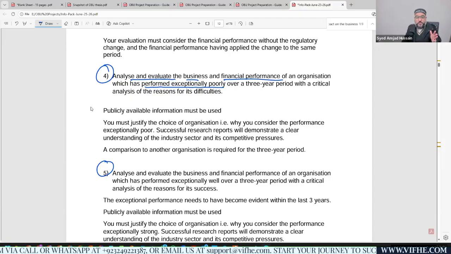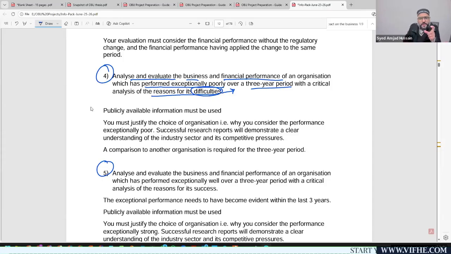So we are not looking into the industry performance. We are more concerned about the company's performance, right? So you should find out which company is performing very poorly over the last 3 years, and provide a critical analysis of the reasons for its difficulties. These difficulties mean the reasons that result in the poor performance of the company.